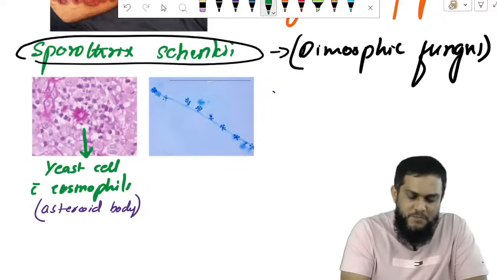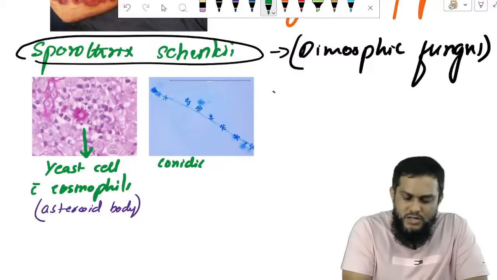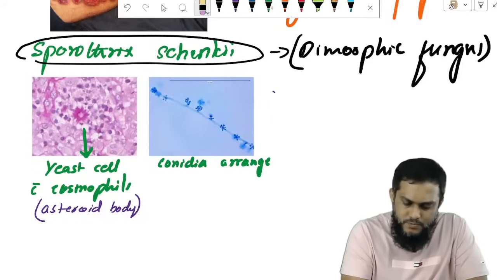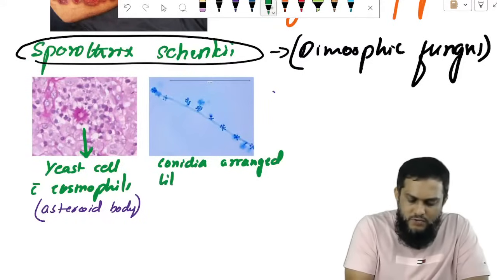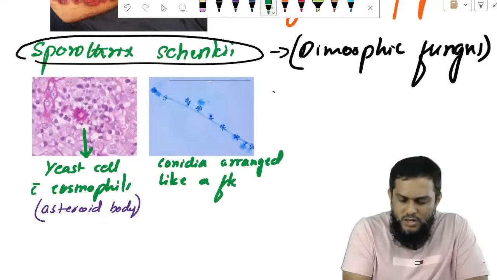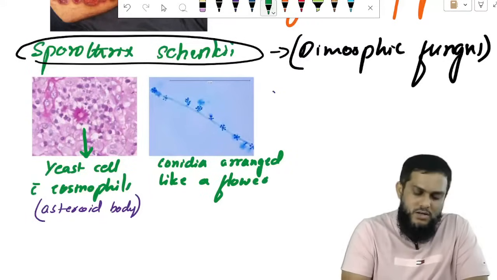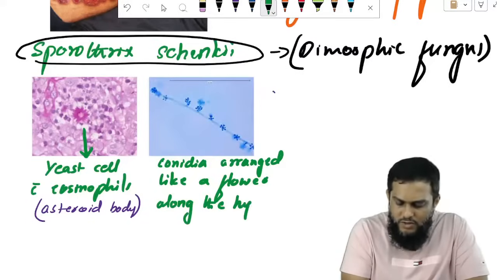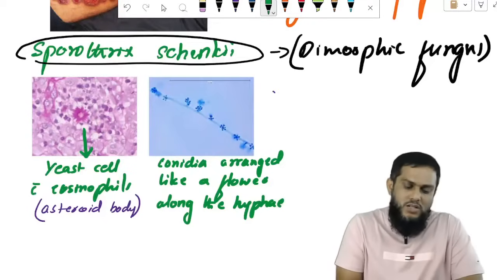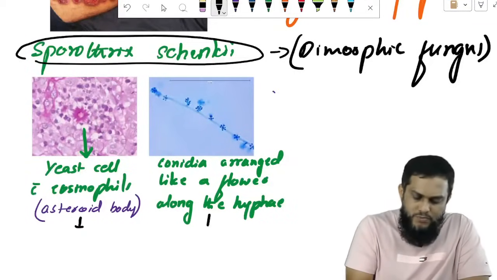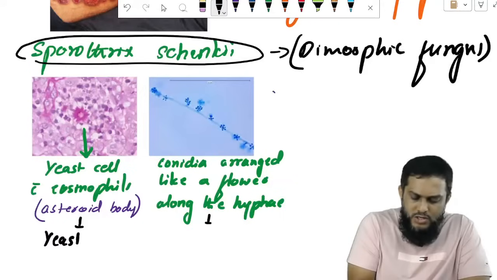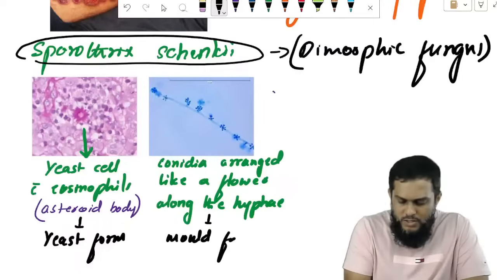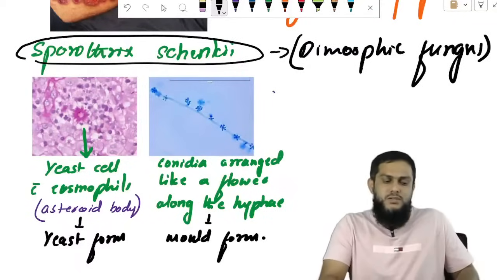These are conidia, arranged like a flower along the hyphae. So this is the yeast form, and this is the mold form of Sporothrix schenckii. It is a dimorphic fungus, with a yeast form and a mold form.